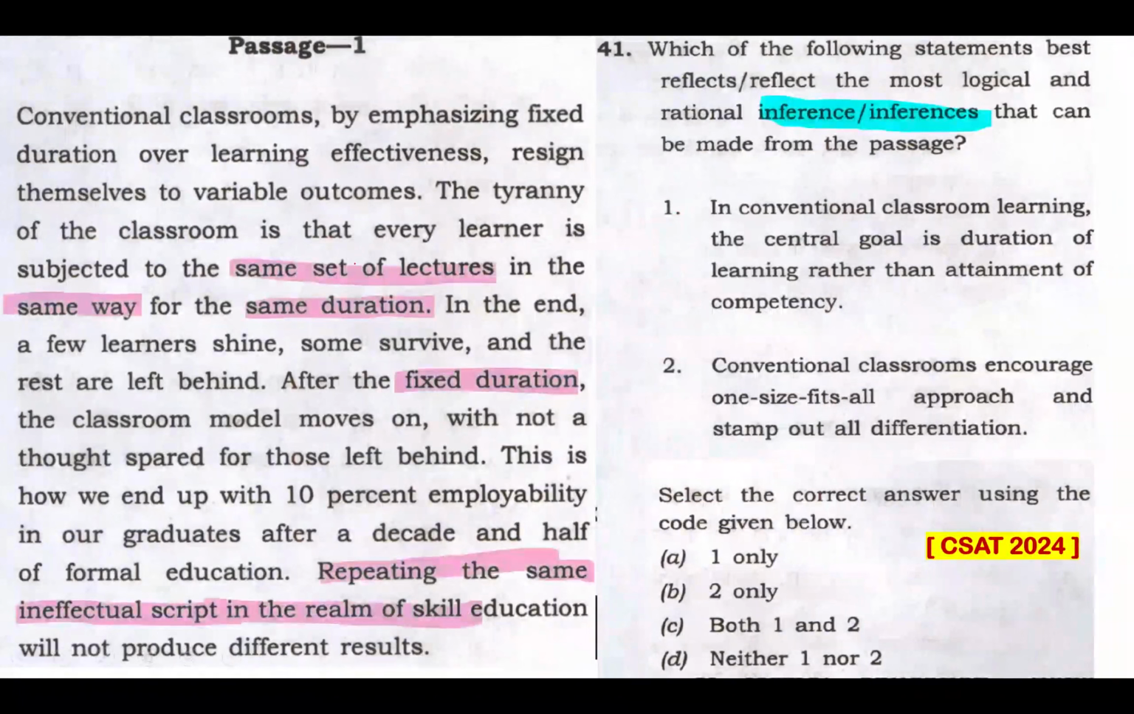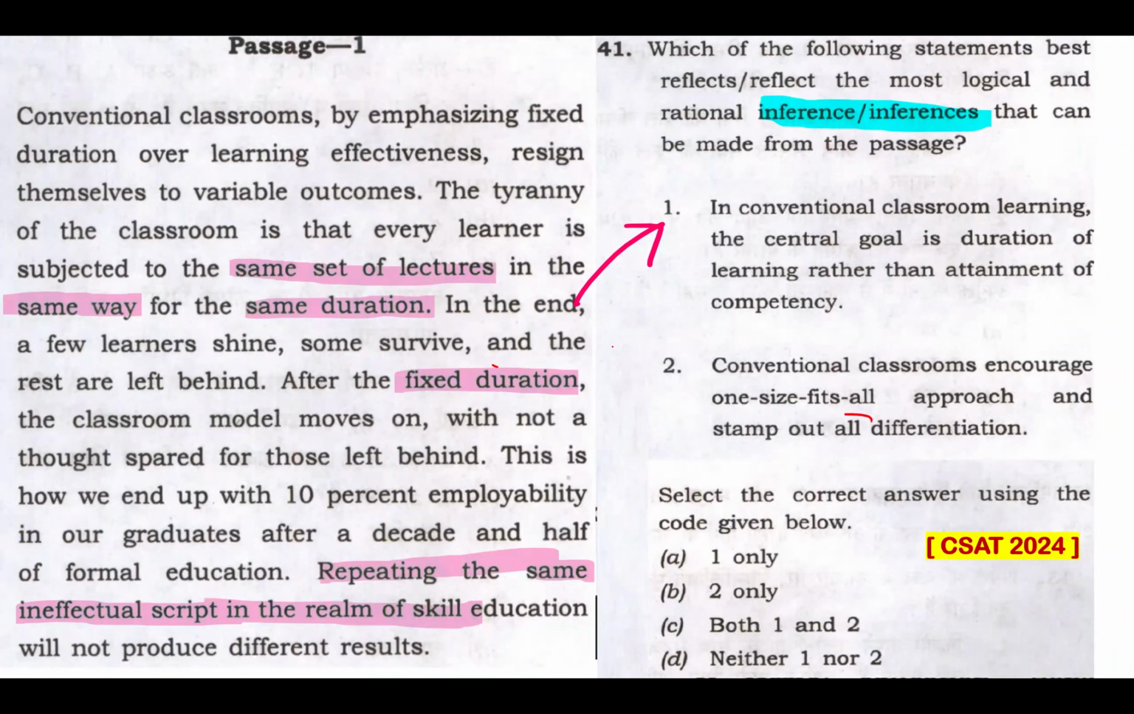Which part? The passage all throughout contains its essence. Same set of lectures, same way, same duration, fixed duration, repeating the same ineffectual script in the realm of skill education. So this is the entirety of this passage regarding conventional classroom learning, which is doing all that. So that's something that can be easily inferred from this passage. So this part. Now going to statement 2, conventional classrooms encourage one-size-fits-all approach and stamp out all differentiation.